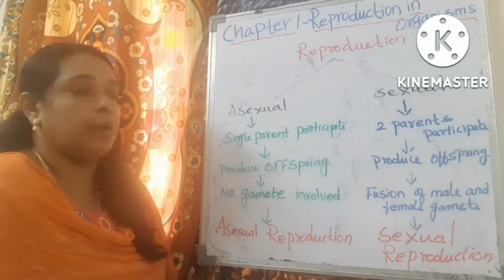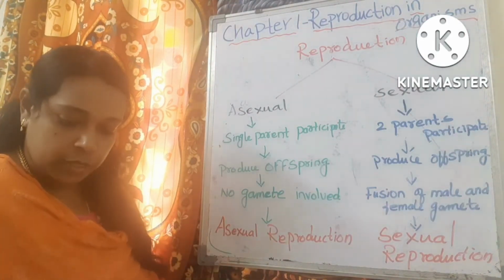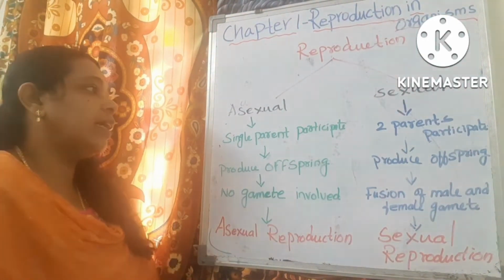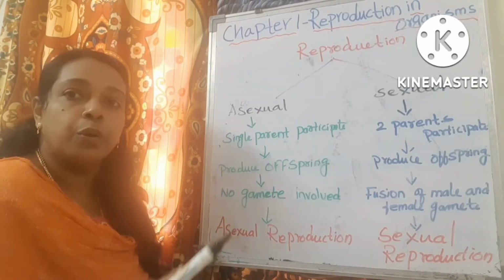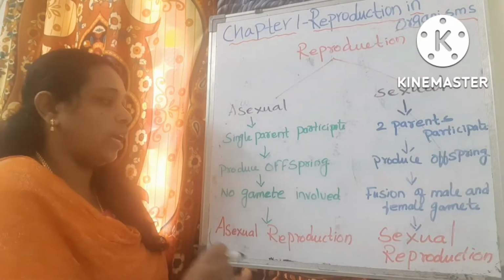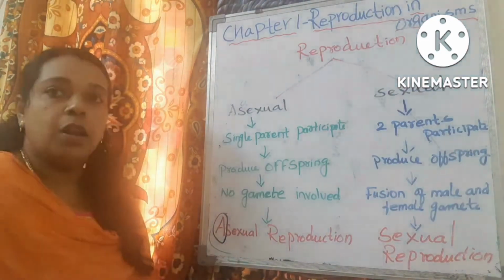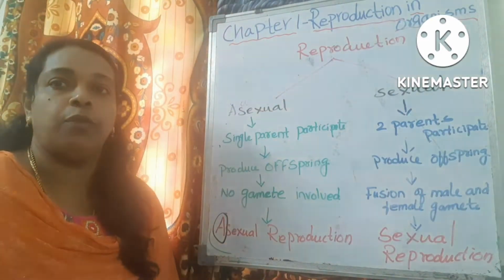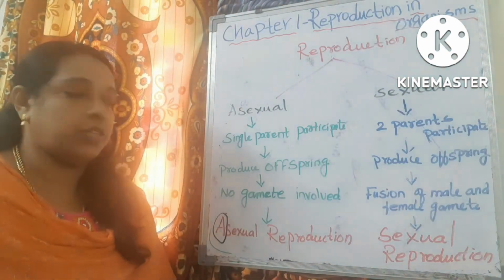In asexual reproduction, a single parent participates and produces offspring. Here, no gamete is involved. This is known as asexual reproduction. What is this asexual? No sex organs are involved in this reproduction. That is known as asexual reproduction.